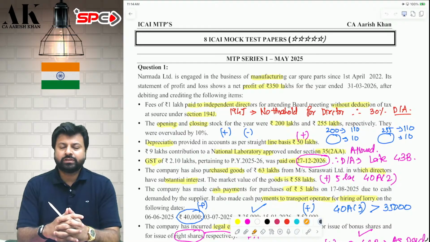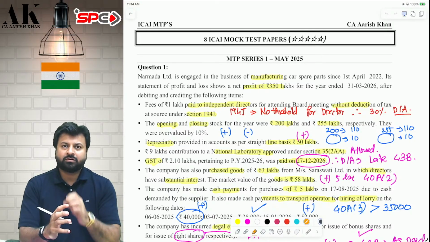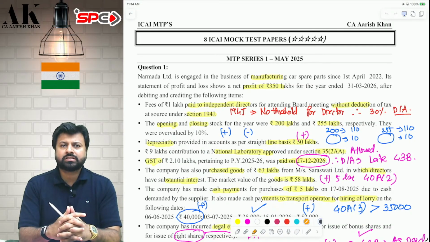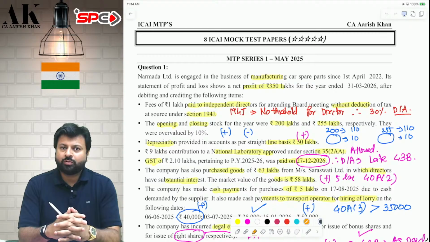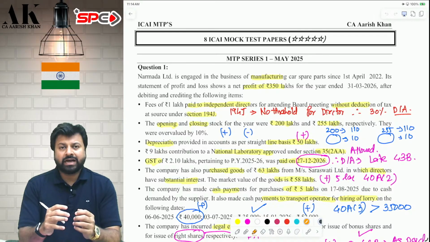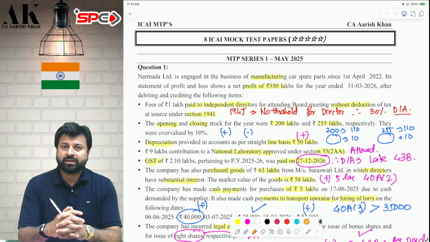Now, a few things I would like to say before we start with the session, and that is because you have already done 9 RTPs and 9 past papers. Believe me, around 70% of the questions in the MTP are going to repeat. 70%. Because the MTP is the most hopeless paper that the ICAI can release for the practice of students. Yes, RTPs are very good. Past papers are obviously good, but MTPs are very hopeless. Don't expect that questions like the MTP will come in the examination.